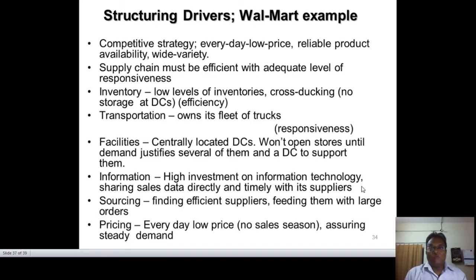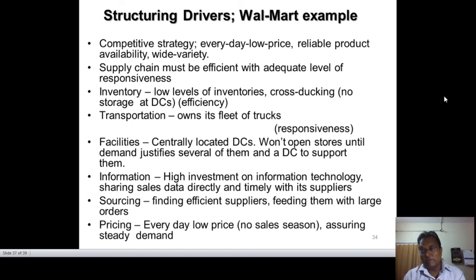Now in this Walmart example, you have seen that we have to put down the inventories depending on the cost of inventory. In this inventory, the transportation may be our own or maybe yours. And then facilities: a centrally located distribution system, so whatever goods you need, you can come to one place and pick up the goods. And the same with information systems. The main thing is that the competitive strategy is already aligned here. Every person needs low cost, low cost, low cost, because we are a super house, like a supermarket also.